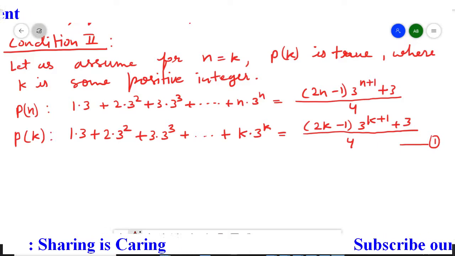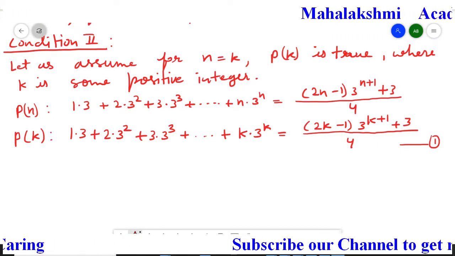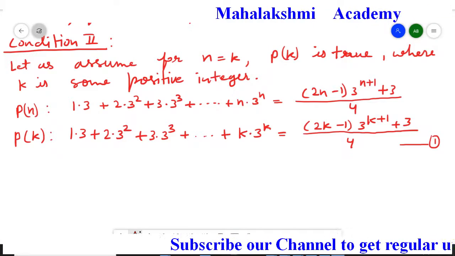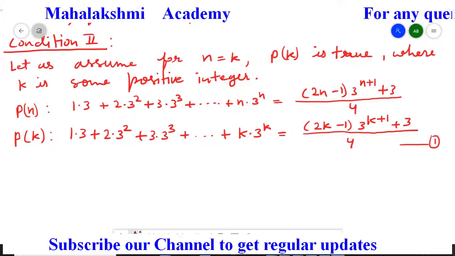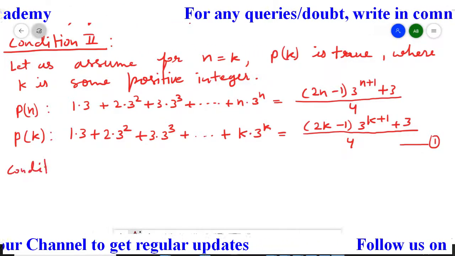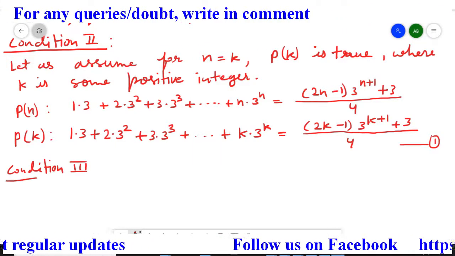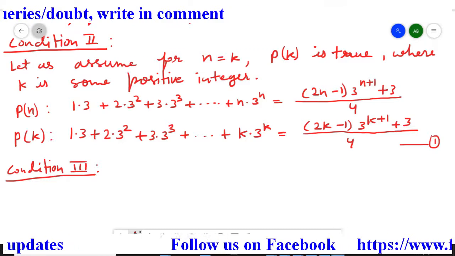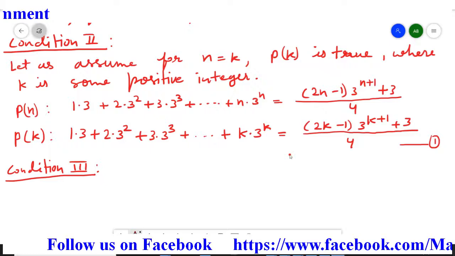Now with the help of the Pk statement, we are going to find out Pk plus 1. So this second condition is completed. Now we'll move to the third condition. So first I am writing here the third condition. So first we'll see what we have to do in the third condition. I already wrote it in the rough.